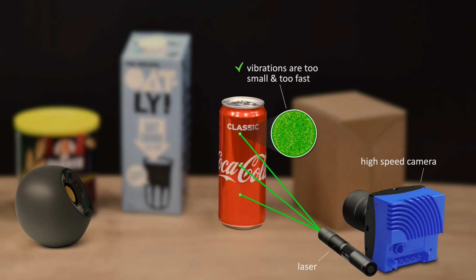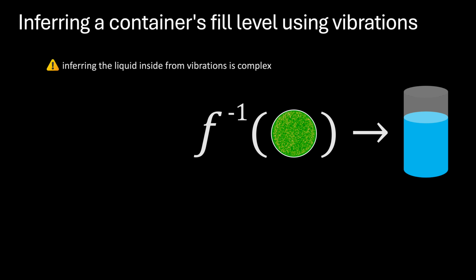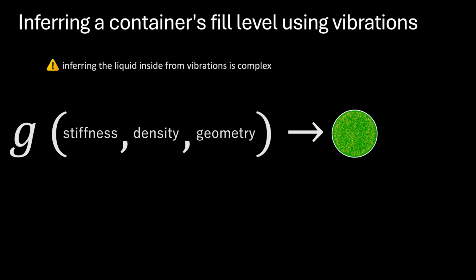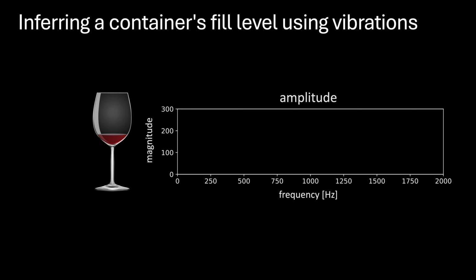The second challenge is relating the captured vibrations to the hidden liquid level. In general, the vibrational response of an object depends on the object's stiffness, density, geometry, and for a liquid container, the amount of liquid inside. Take a wine glass as an example. This glass has a single dominant resonance tone that shifts lower in frequency as the glass gets filled.